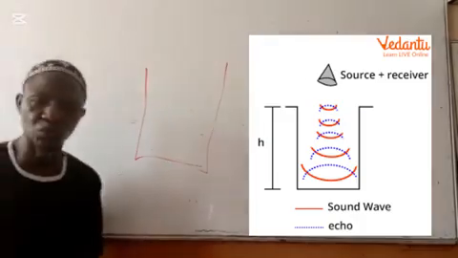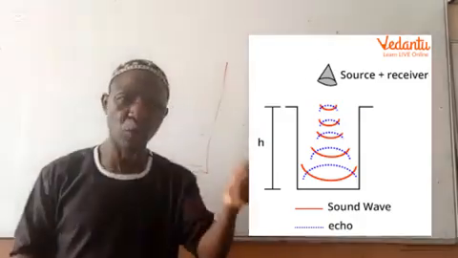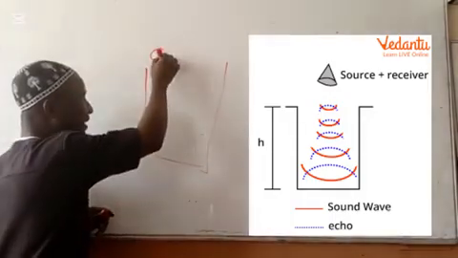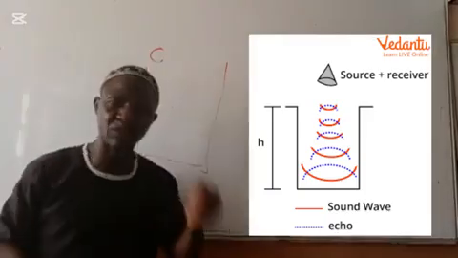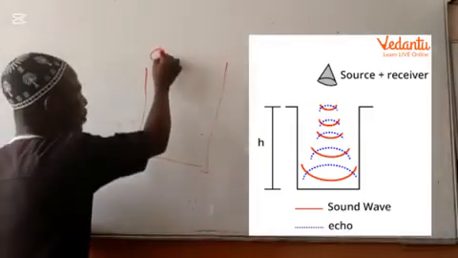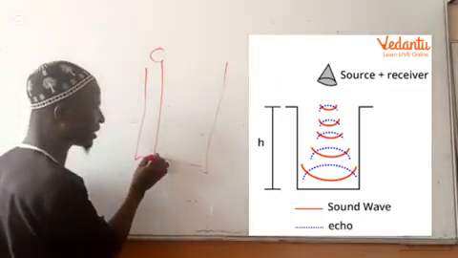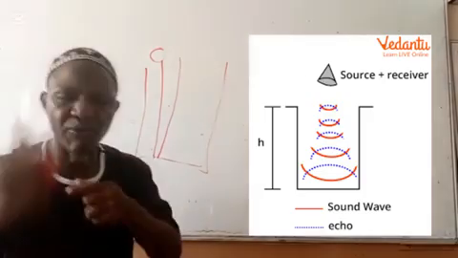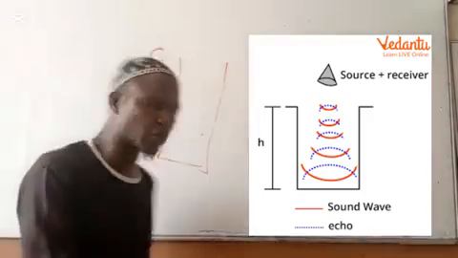What I just need to do is look for a stopwatch. I'll produce a sound here, then the sound will go like this. Immediately after the sound is produced, I'll start my stopwatch. The sound will go like this, hit this place and return back. So in this case, the sound has covered 2 times the depth of the well.